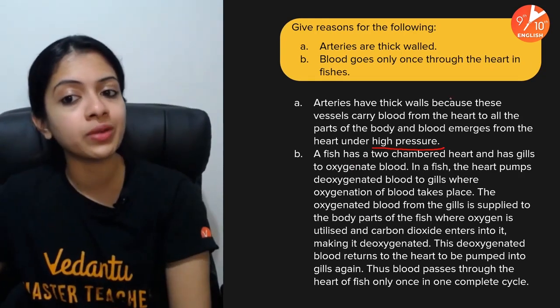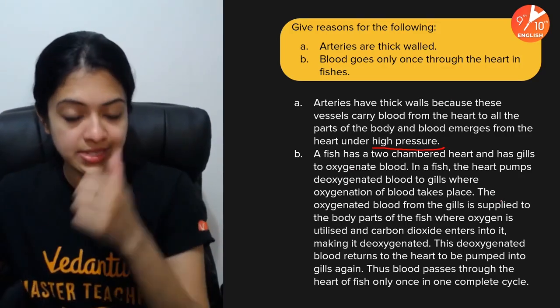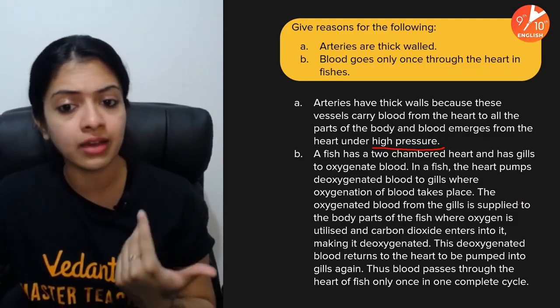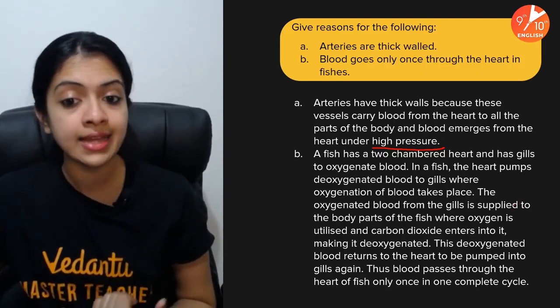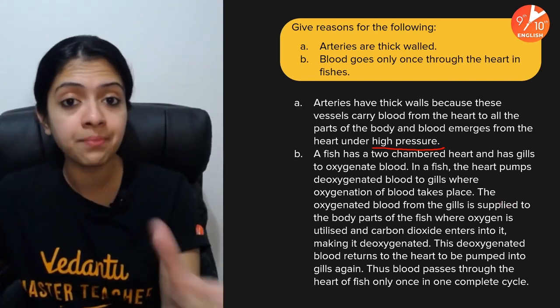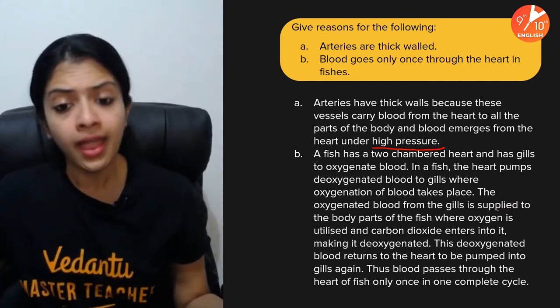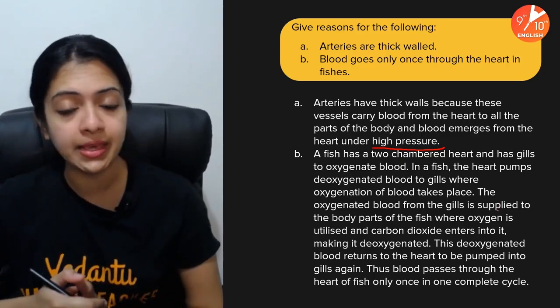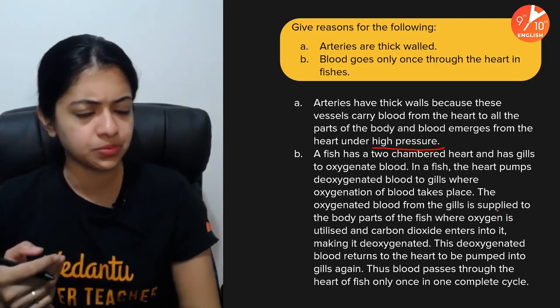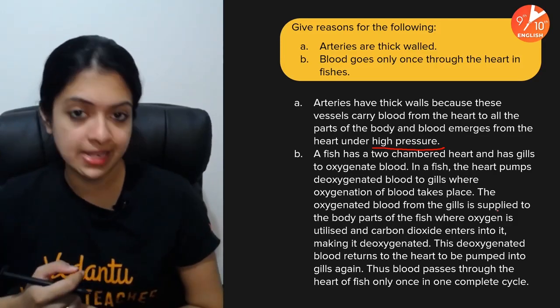And the blood flows only once through the heart in fishes. Now, in the case of fishes, if you remember from your ninth standard, you would have learned that a fish has a two-chambered heart, one auricle or one atrium and a ventricle. Unlike in the case of birds and human beings, fishes have what we call single circulation. We have what we call double circulation, right?